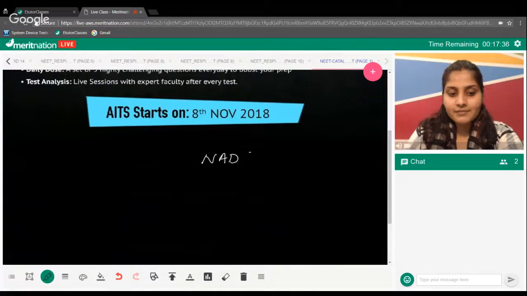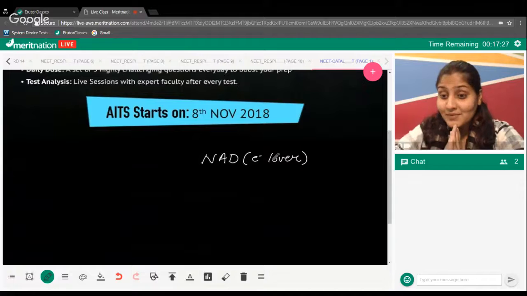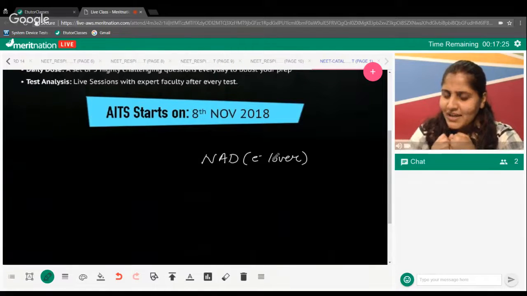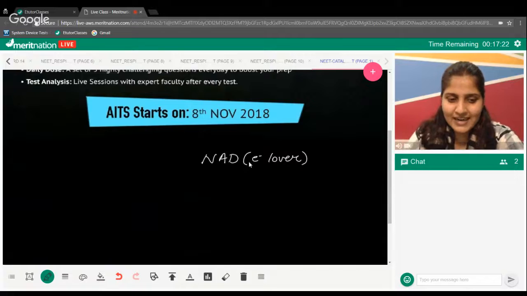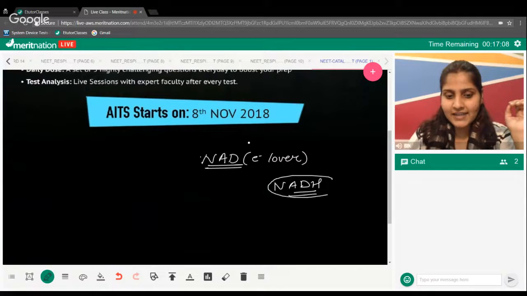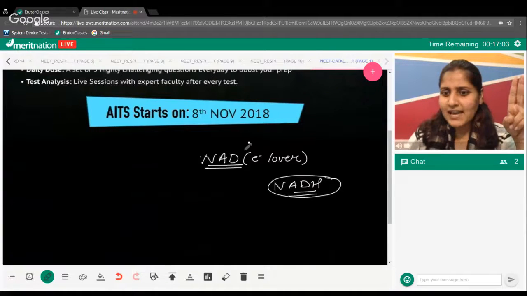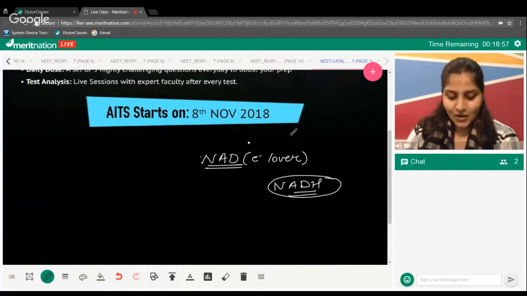NAD is an electron lover. Sometimes in the cell, we have to kick out the electrons. Sometimes in the cell, we need to have the electrons. Whenever you have to kick out the electron, you'll need this guy, and whenever you want to have the electrons, you will need this guy. So this molecule keeps alternating between two forms. Sometimes it is rich, sometimes it is poor. It is rich when it is NADH, carrying electrons: I'm having electrons with me. When it doesn't have electrons, it is NAD, and it's always looking out for electrons: I want electrons. That is why it's all about your NAD.